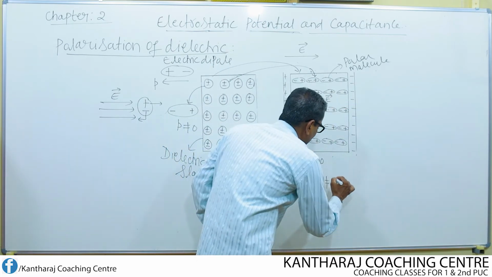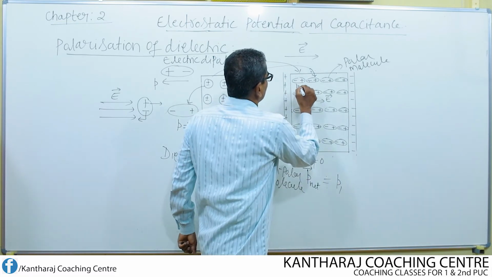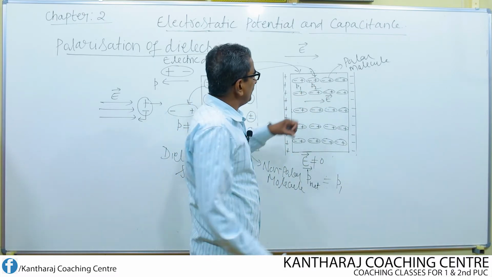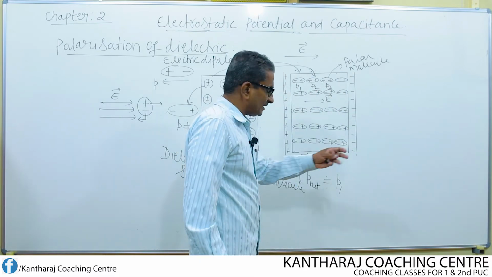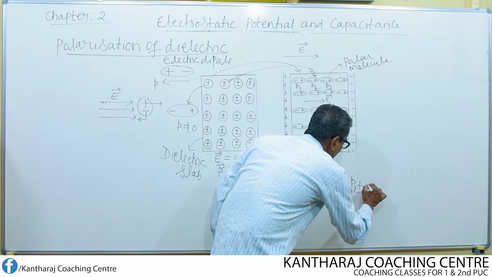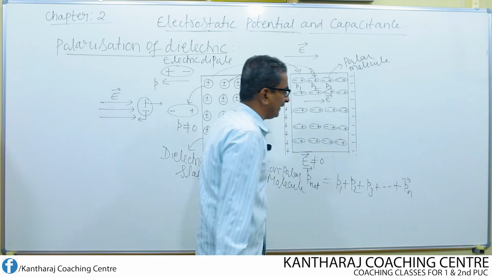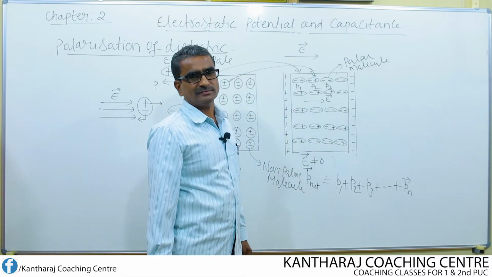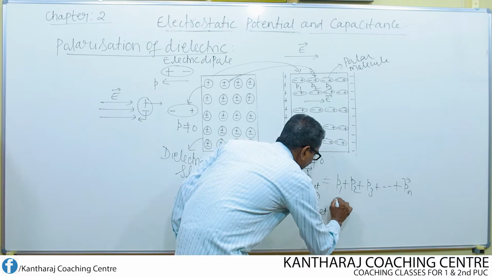If P1 is the dipole moment of this molecule, P2 is the dipole moment of this molecule, and P3 is the dipole moment of this molecule, and if there are n molecules, then the net dipole moment is given by P1 plus P2 plus P3 plus ... plus Pn, where Pn is the dipole moment of the nth molecule. That is why we say that P net is not equal to 0.